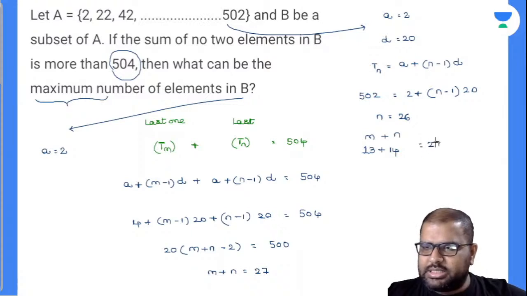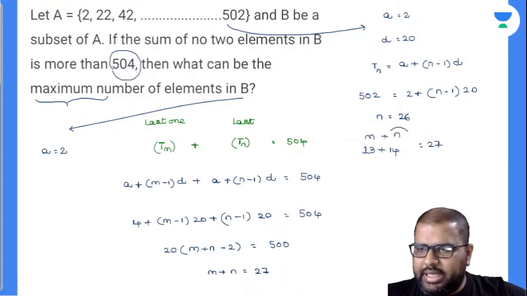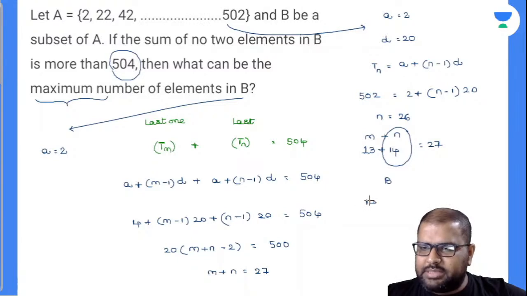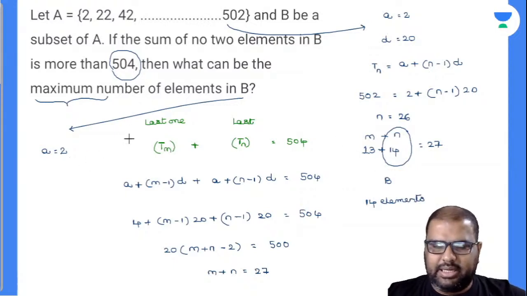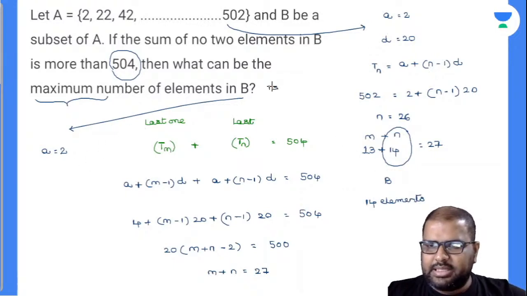There is no other chance there. So totally, this is the last element. So the B set contains how many elements? Maximum 14 elements. And is this my answer there? Perfectly, this is my answer there, right? 14 is my answer there.